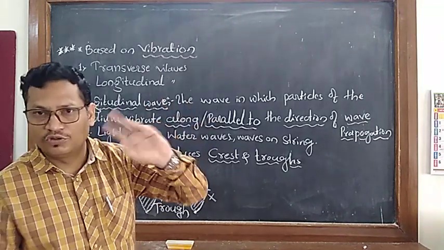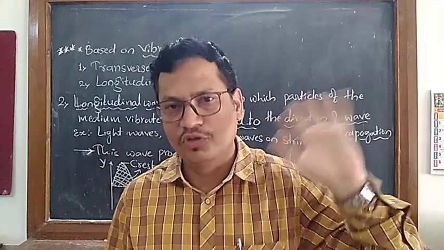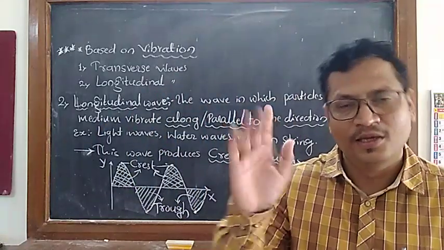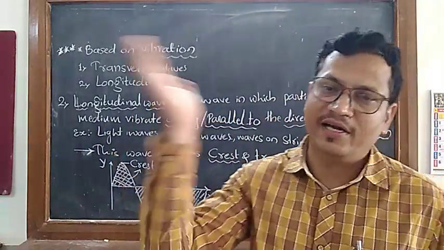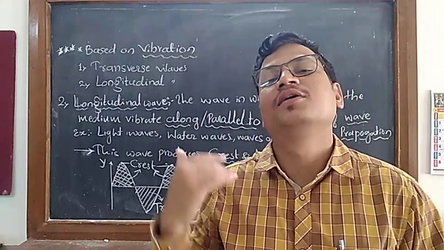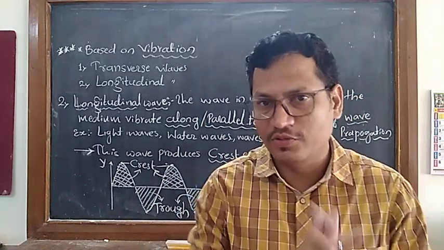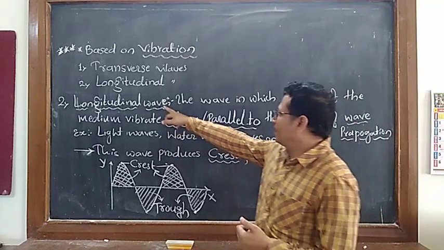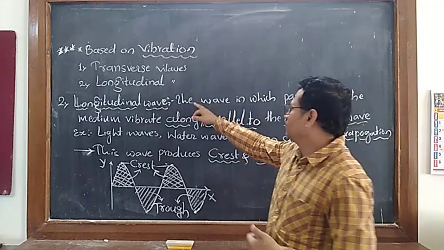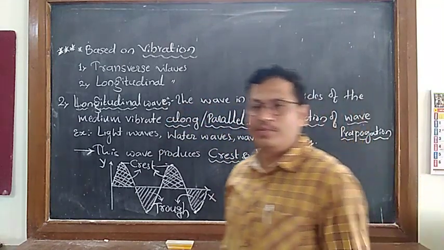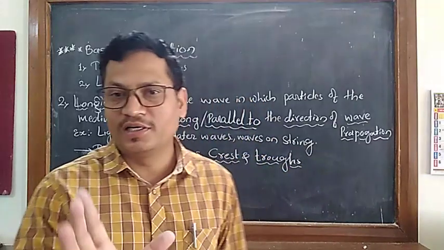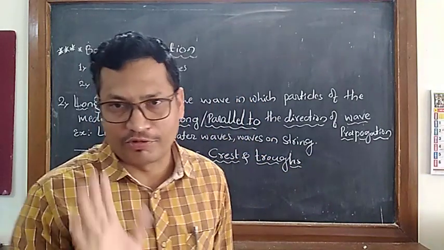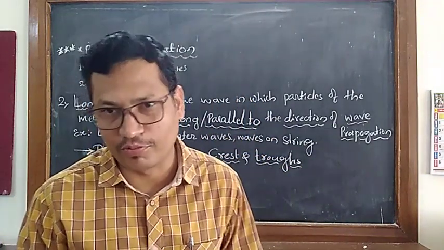No need to write both words. You can write any one word. In the previous case also, you can write right angle or perpendicular. Choice is yours, but don't write both. Once again, the wave in which the particles of the medium vibrate along the direction of wave propagation is a longitudinal wave.